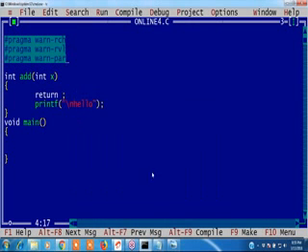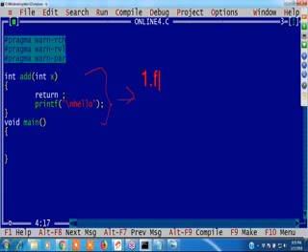Okay. See, first write this. When you compile this code, we get three warning messages. How to remove these warning messages? What is the first warning message? Function should return a value, or unreachable code. What is unreachable code? See, after a return statement, no line will be executed. That's why it is unreachable code.